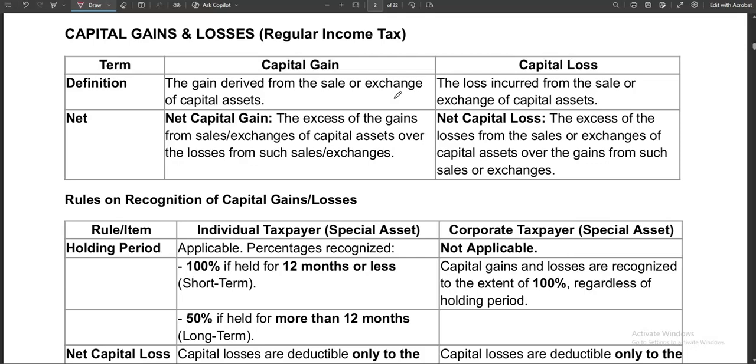Now we have what we call net capital gain. When I say net capital gain, if you have several transactions involving capital assets, and some are resulting in losses while others are resulting in gains, then you offset them, and if the gains exceed those losses, therefore we have the net capital gain. Otherwise, we have net capital loss. So those gains and losses that you are going to include in determining whether there is a net capital gain or net capital loss are those gains and losses that were incurred